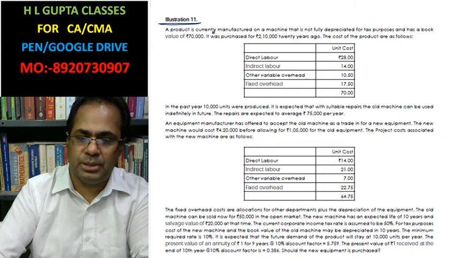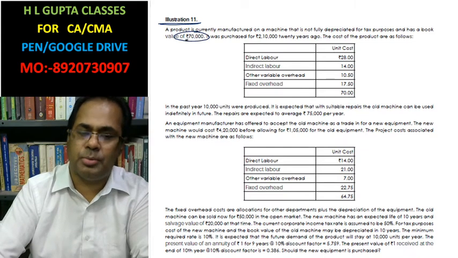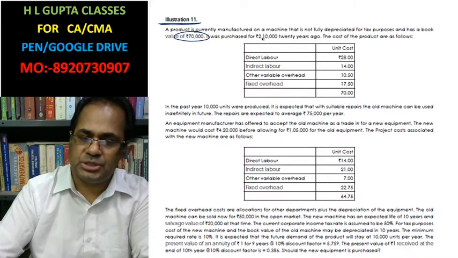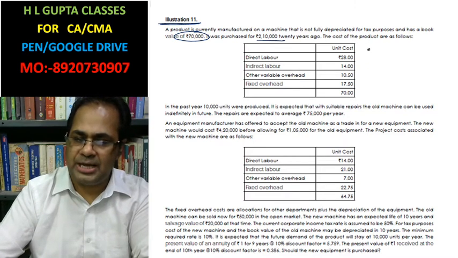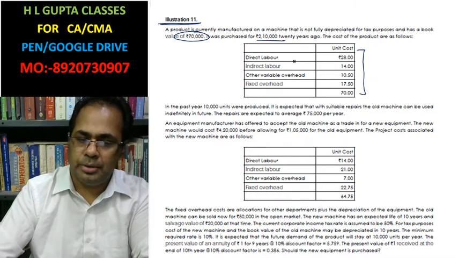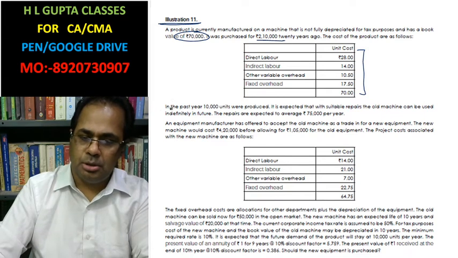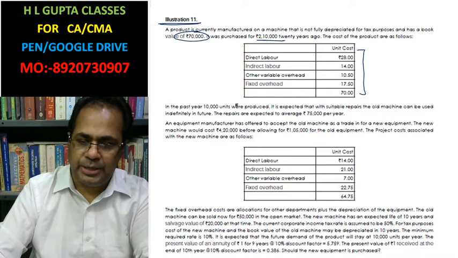The book salvage value, this rupees 70,000, is the book value. It was purchased for rupees 2,10,000 20 years ago. The cost of production is as follows: direct labor rupees 28, indirect labor, variable overhead, fixed overhead. In the past 10,000 units were produced.